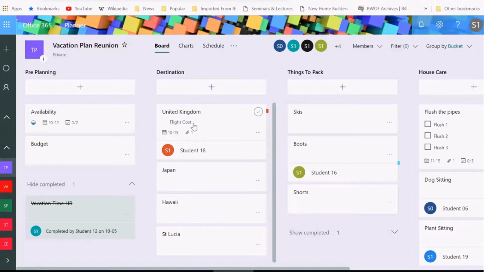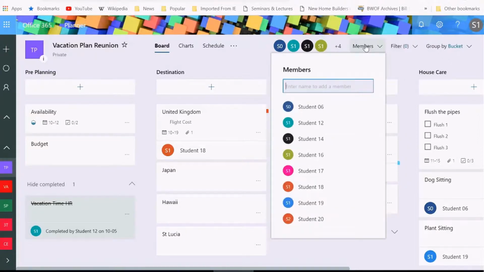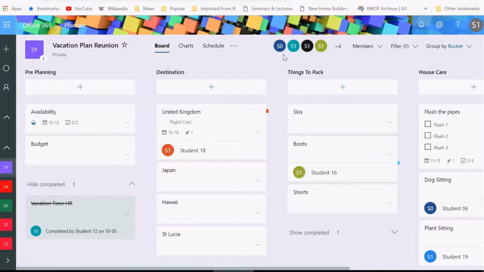So really the focus of this video is to talk about this and a little more. How many people are involved, or how many friends are involved in this vacation plan reunion? I have these as all my members: 1, 2, 3, 4, 5, 6, 7, 8. So 8 people are involved in this plan.